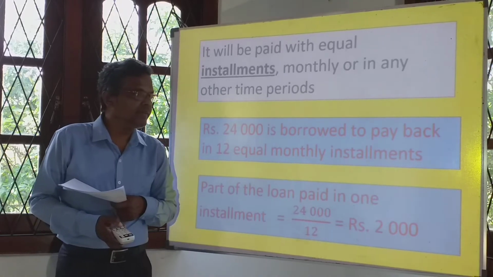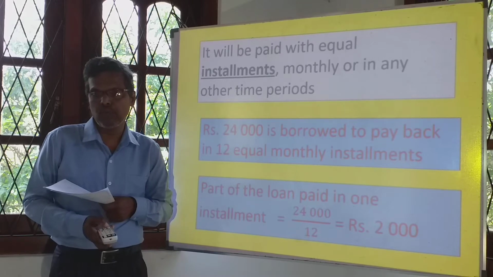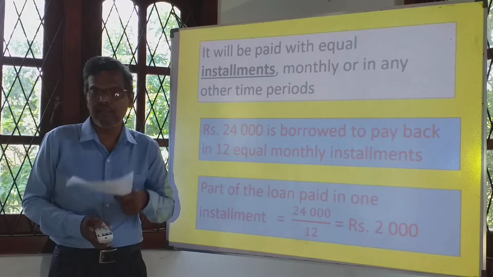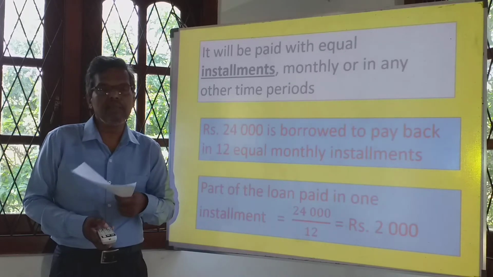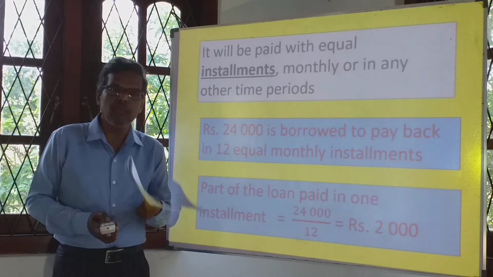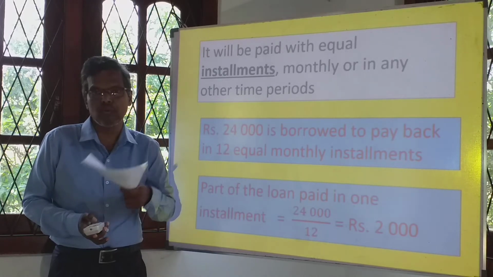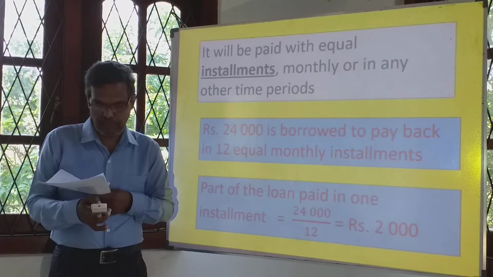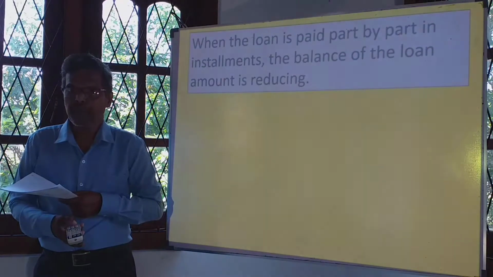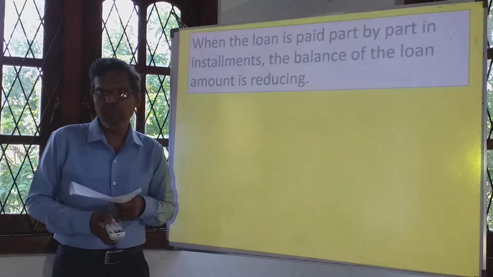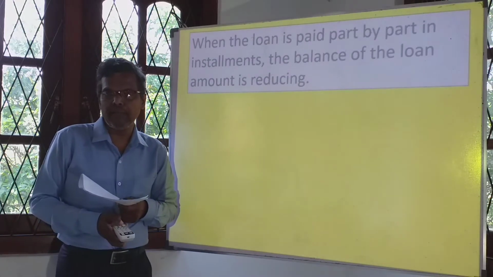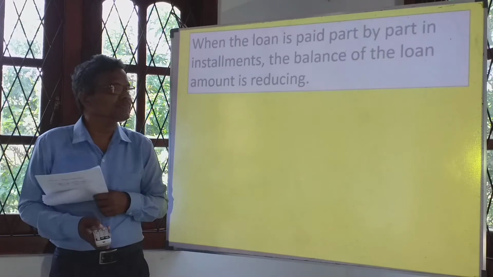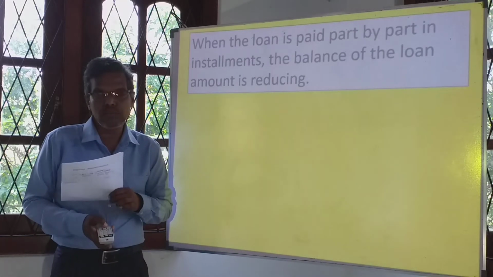Right? Like that, the loans taken for capital expenses, you have to pay in installments, normally in equal installments. It can be monthly, or every 3 months, or once in a year, or any time period. So when the loan is paid part by part in installments, the balance of the loan amount is reducing. So this is to be understood very carefully.